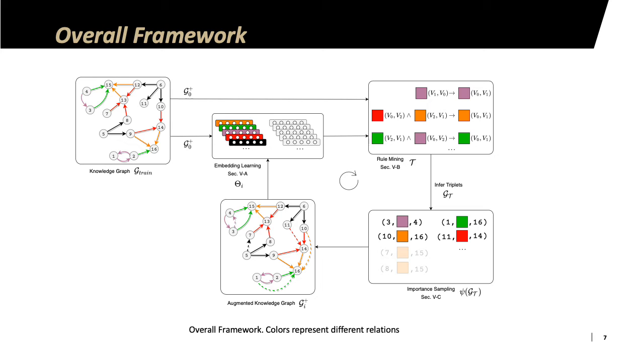An embedding method is now learnt on this augmented knowledge graph, and this iterative process happens for a number of rounds. And hopefully, at the end of this process, we are left with embeddings which are structured from the rule mining phase, and we have high quality rules which have been guided by the embedding method. So, let us see how the embedding learning actually happens.